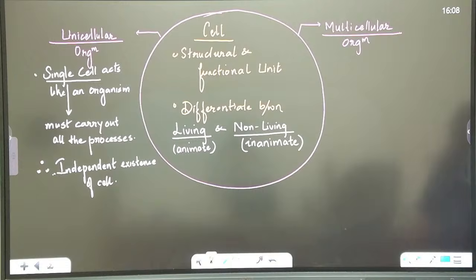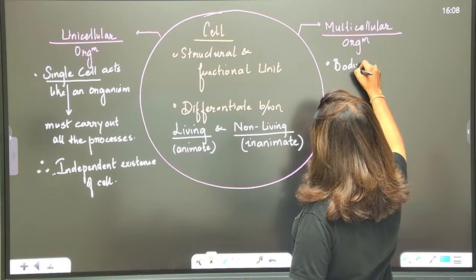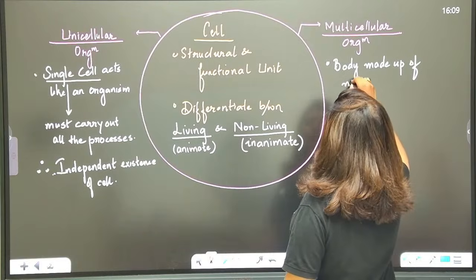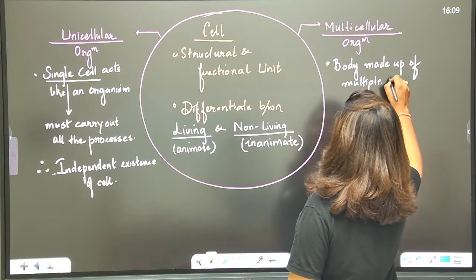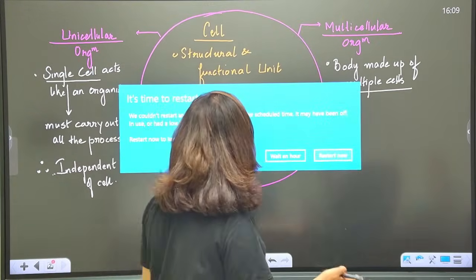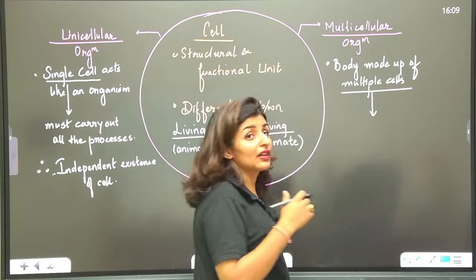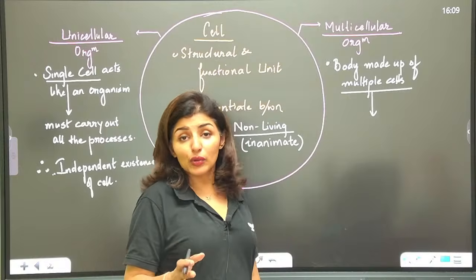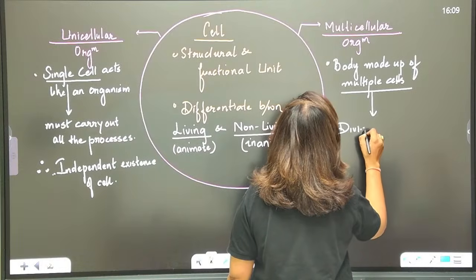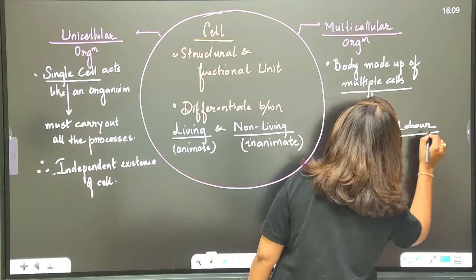Is this point clear? While in multicellular organisms, the body is made up of multiple cells, or many cells. And when the body is made up of multiple cells, then there is an advantage also. The advantage is now cells can show division of labor. One cell doesn't have to do it all. Are you getting it? So there is division of labor. It leads to division of labor, and that means the tasks are divided.